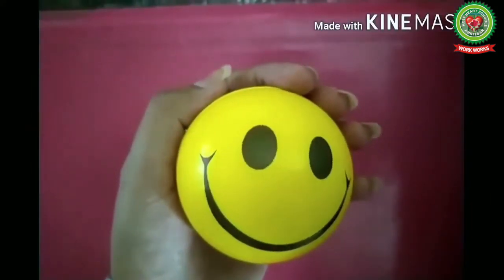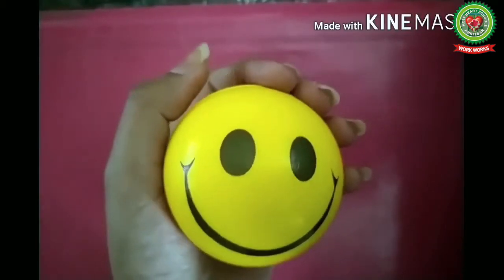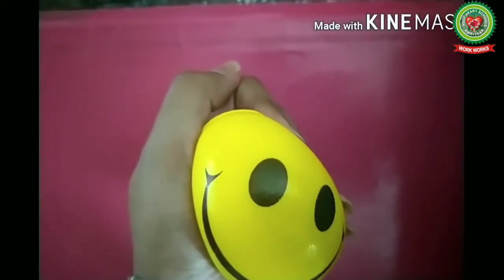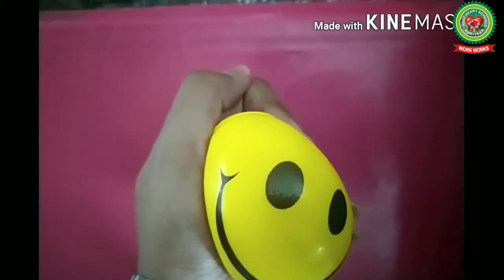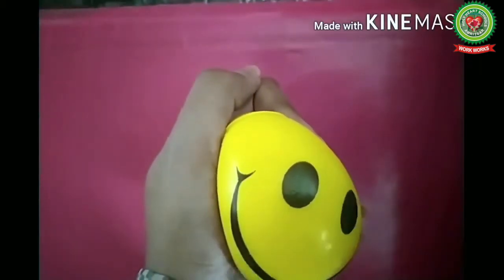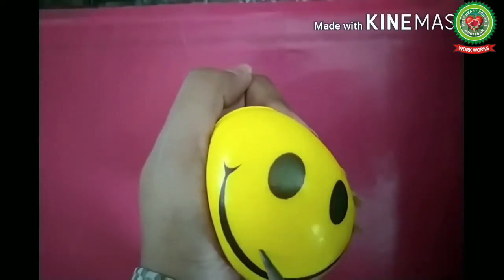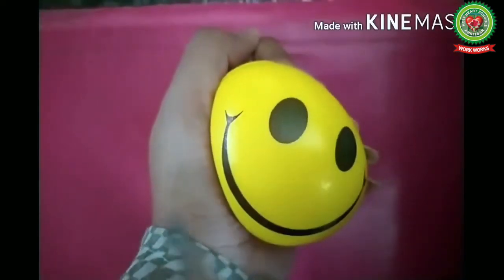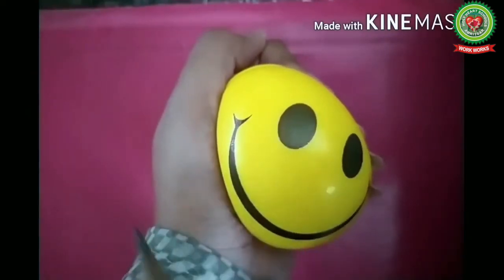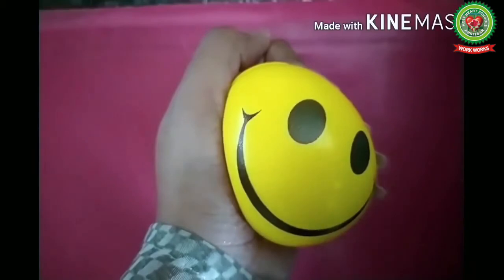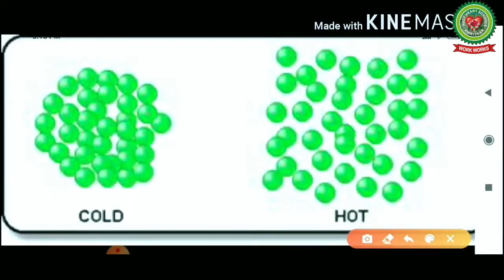For more understanding of the concept, watch this activity. When we squeeze the squeezing ball, its particles come close, that is, the number of particles per unit area increases. Therefore, the density is more. As you can see, volume is less. When we increase the temperature of a substance, the particles move away from each other. Therefore, the particles per unit area are reduced. Hence, the density decreases and volume increases.